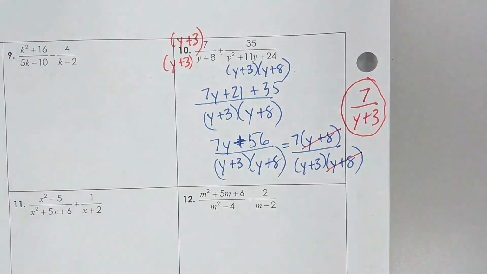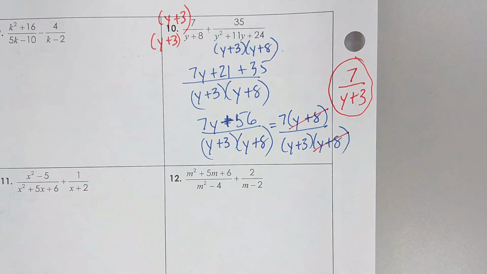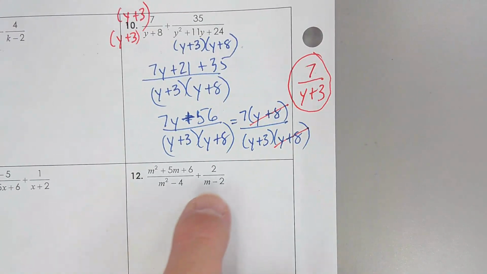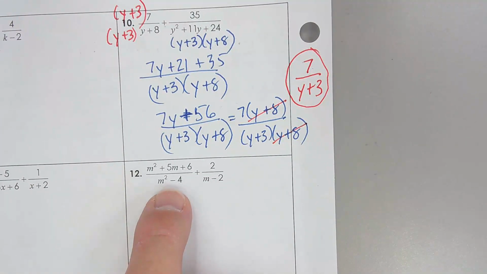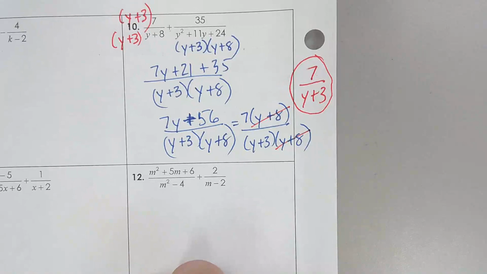So what do you think? Is it looking pretty good? Are you catching on? Okay, I'm going to ask you to do number 12 by yourself here, because number 12 can be factored. That's m plus 2, m minus 2. So they're almost common. Find a common denominator, hit pause, find that common denominator, and then check back once you do.